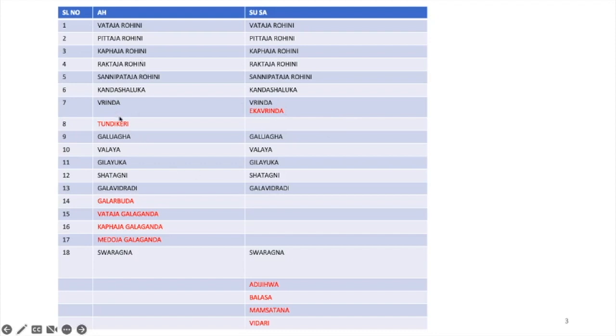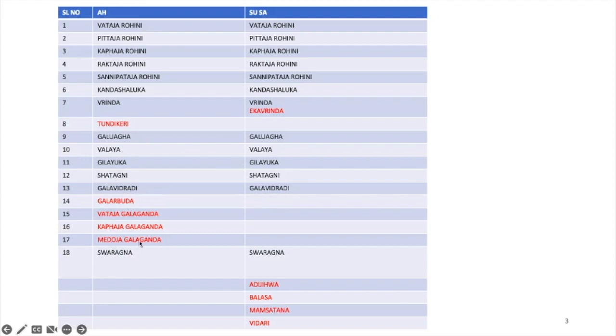Tundikeri is mentioned in Kanda Rogas in Ashtanga Hridaya, but in Sushruta Samhita, as you all know, it is mentioned in Talugata Rogas. Galaugha is mentioned in Sushruta Samhita also. Valaya is mentioned in both Samhitas. Gilayu, Shadagni, Galavidradi are all mentioned in Sushruta Samhita also.